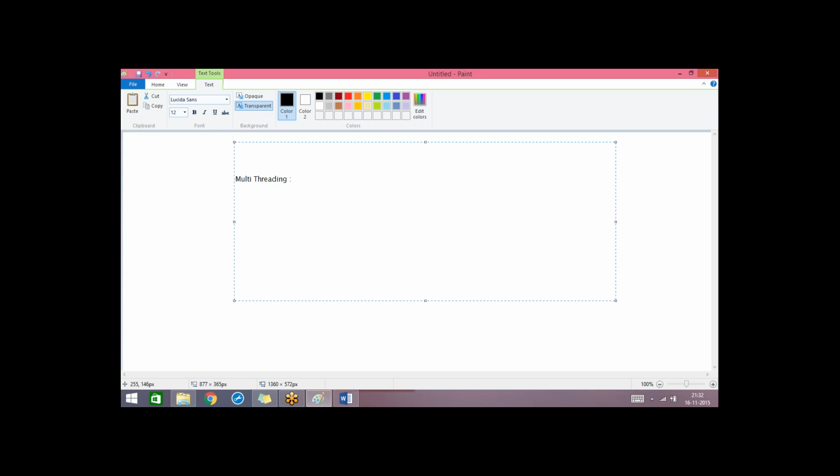When you're working with your laptop, at the same time you can play an audio file from the same laptop. That means you can do multiple tasks at the same time.